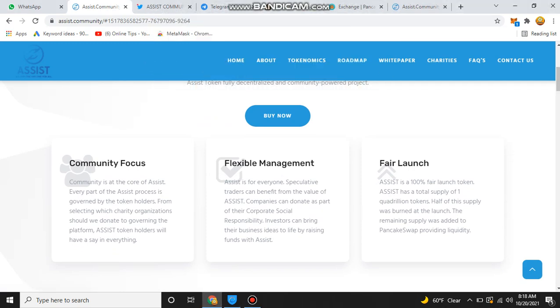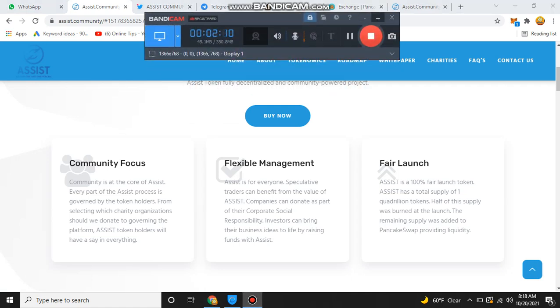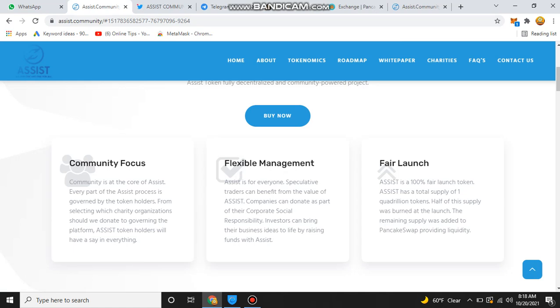Another main feature is their fair launch. Assist is a 100% fair launch token, so they are not offering any pre-sale or public sale. Assist has a total supply of 1 quadrillion tokens. Half of this supply was burned at the launch, and the remaining supply was added to PancakeSwap, providing liquidity. These are the main features of the Assist token.